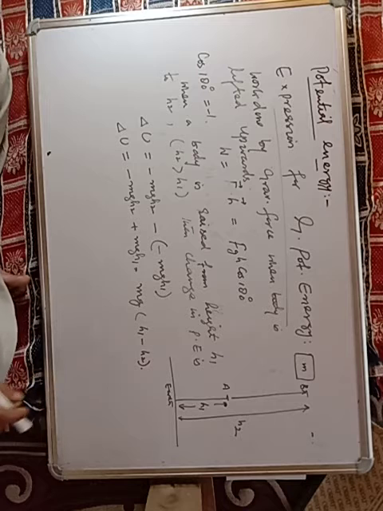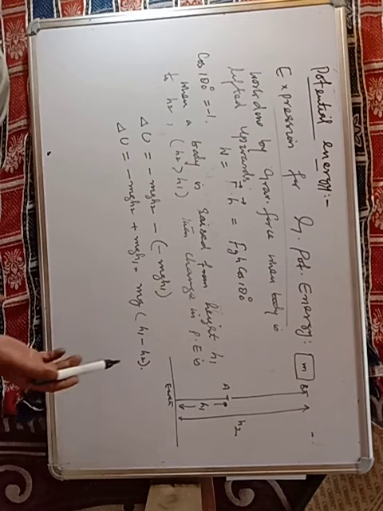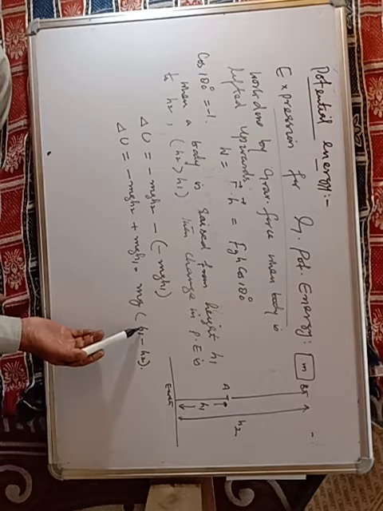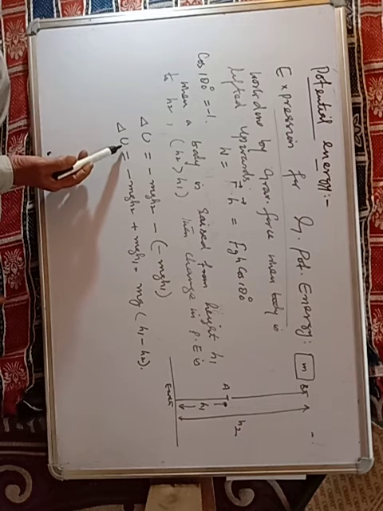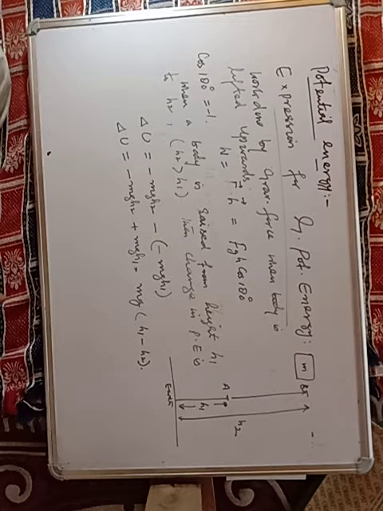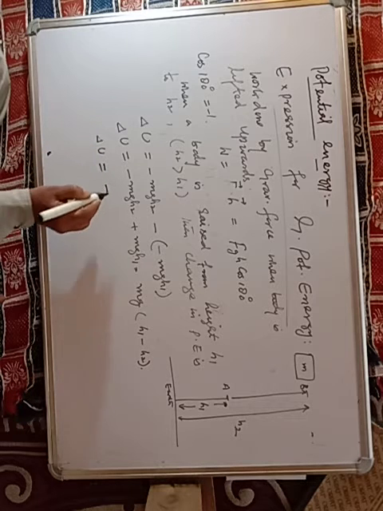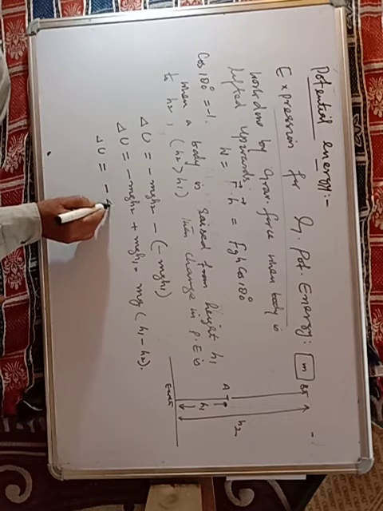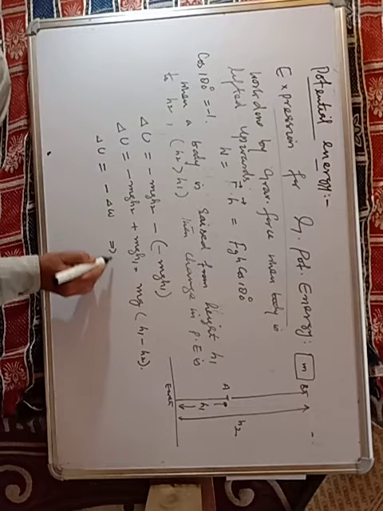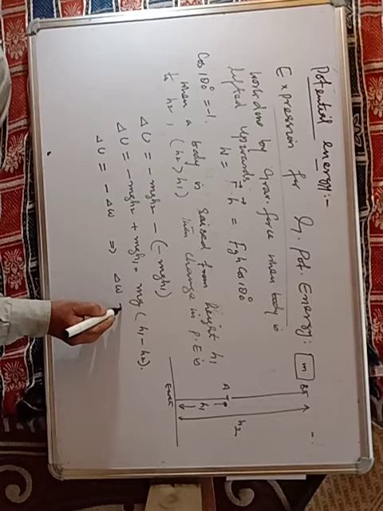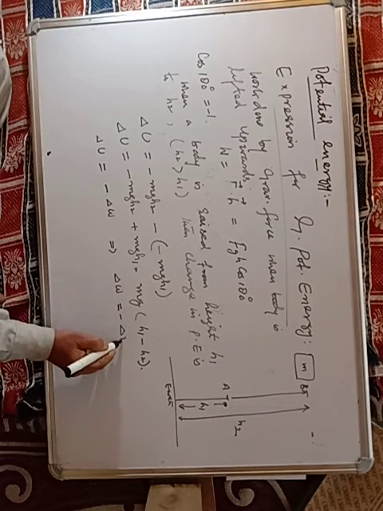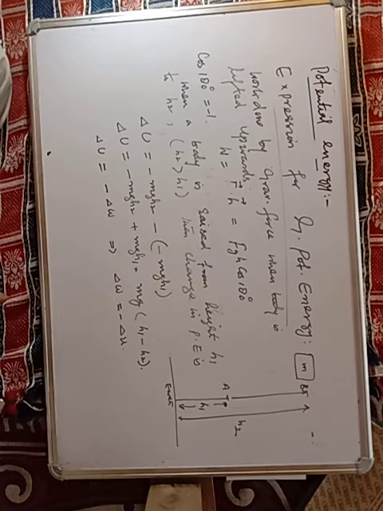If h2 is greater than h1, then this will be negative. So we can say here del U is equal to minus del W, or we can say del W is equal to minus del U. So remember this.